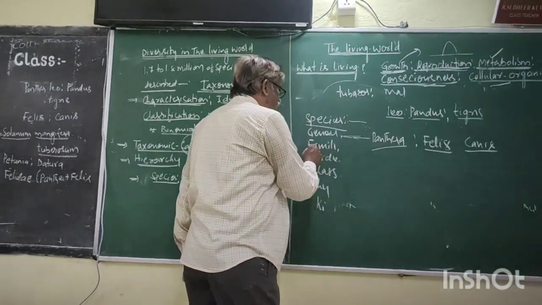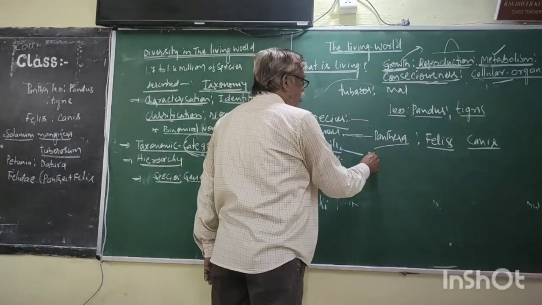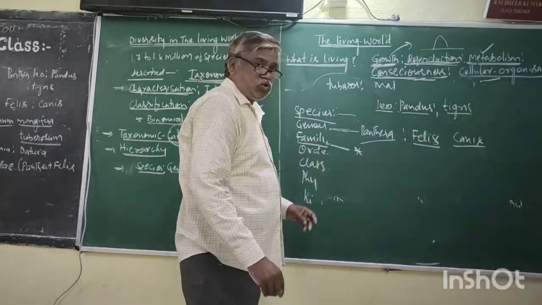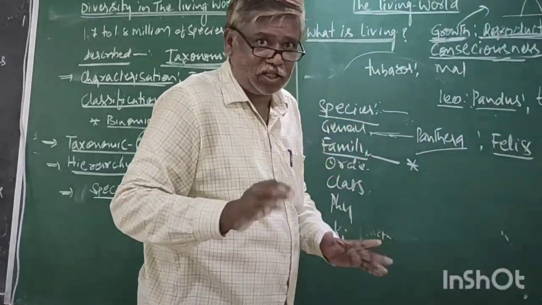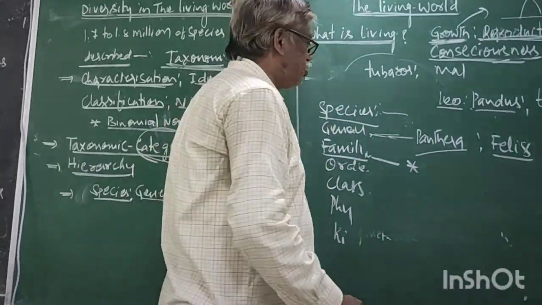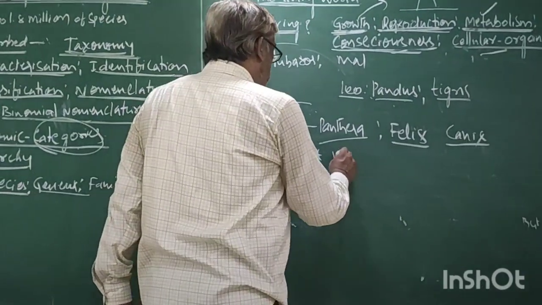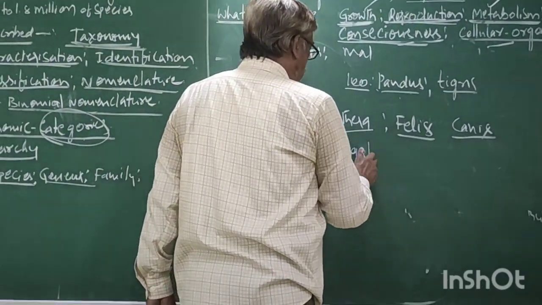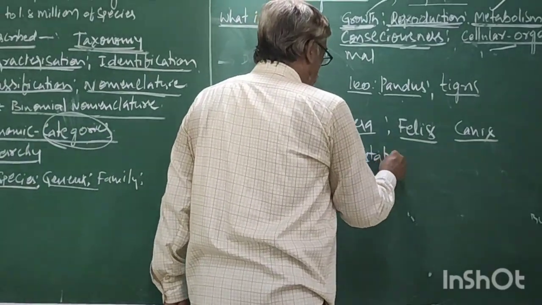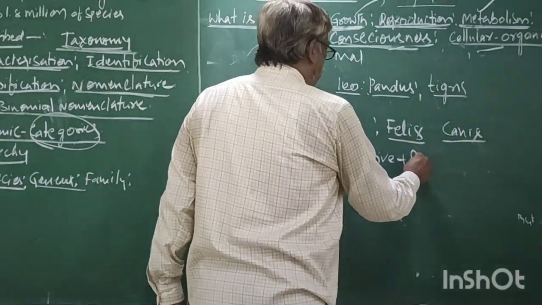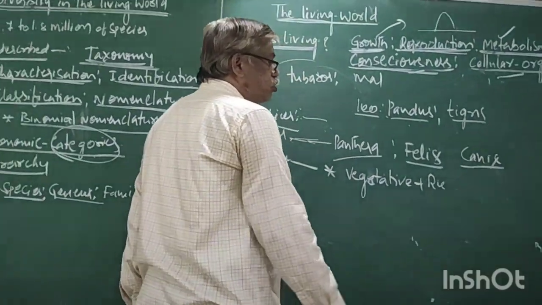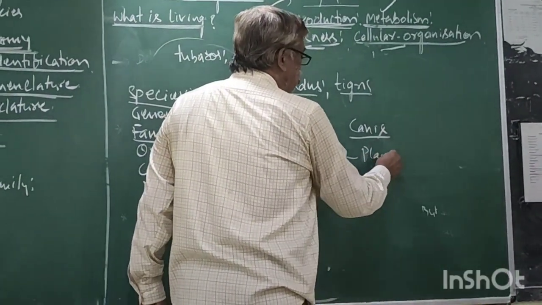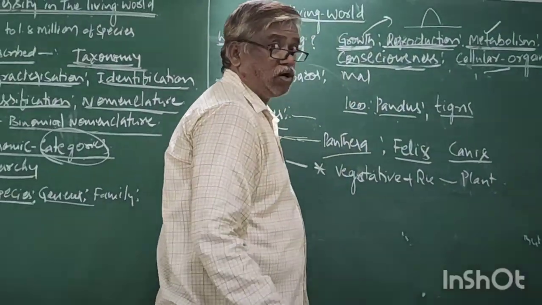Okay. Now come to this word, family. Right. Make it important now. This family shows some important characterization, that is, vegetative characters and reproductive characters. This rule is applicable only to plants, but not animals.